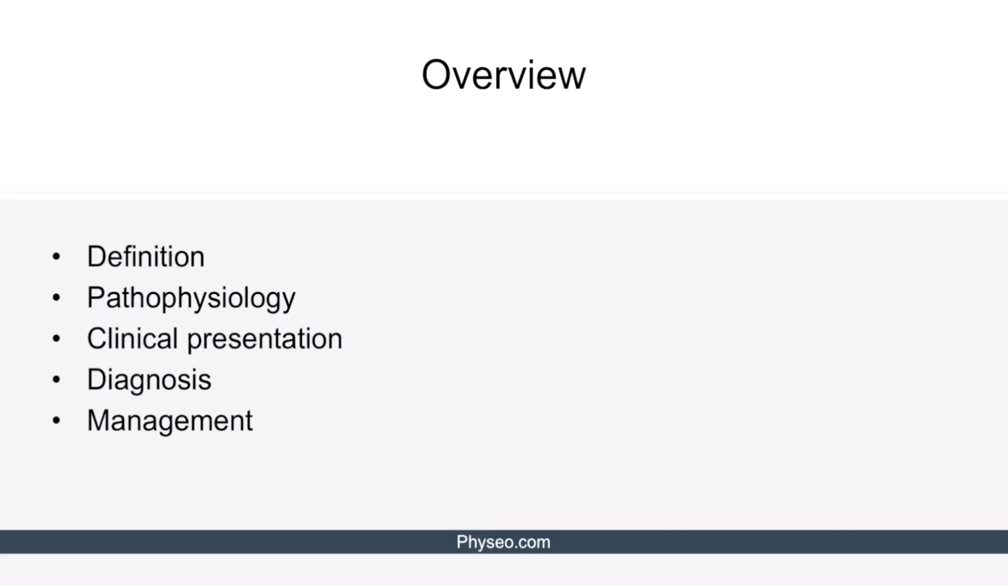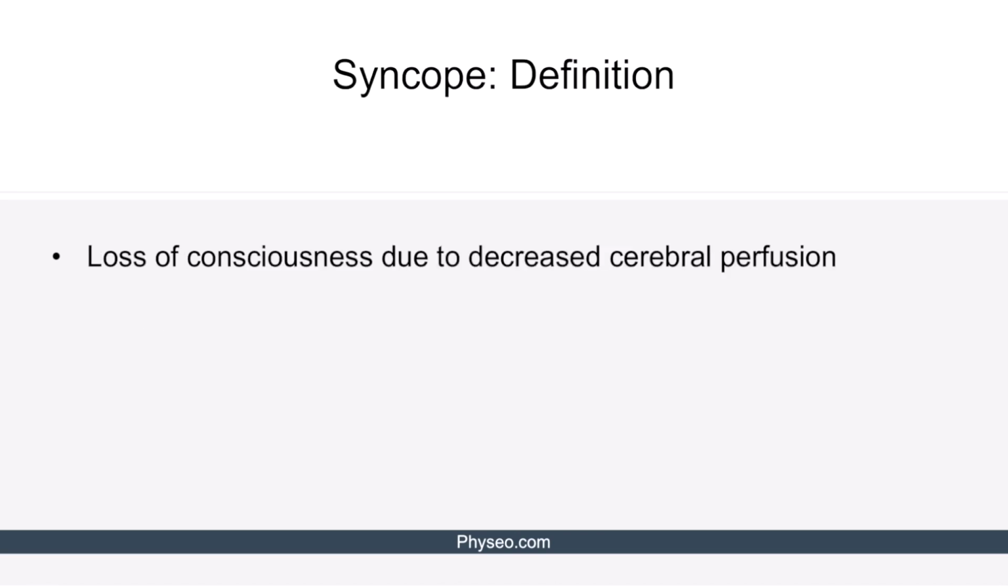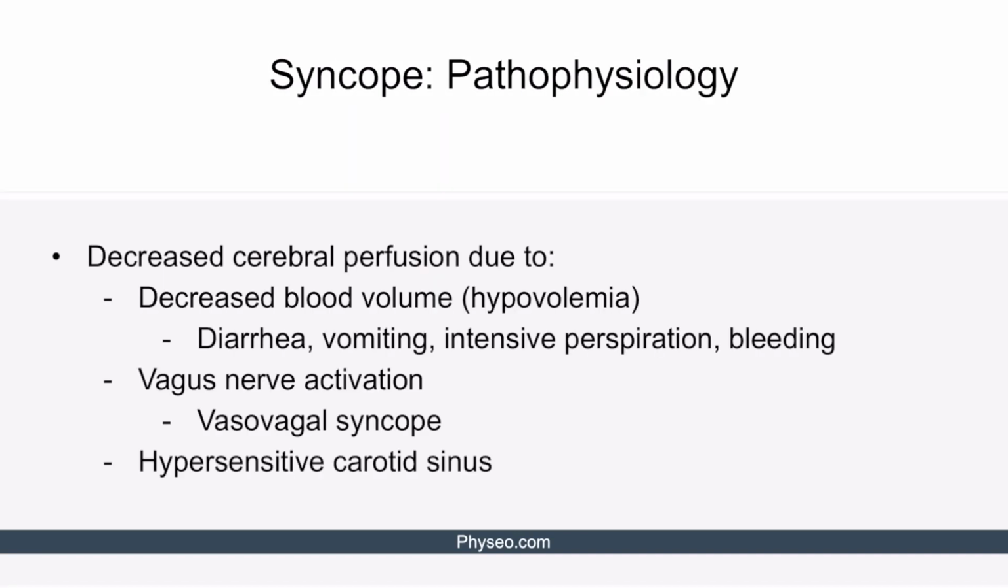Let's begin. Here's a slide reminding us of the sequence that we will use while describing syncope. Syncope is the loss of consciousness due to decreased cerebral perfusion. Regardless of the exact initial mechanism, syncope is always caused by decreased cerebral perfusion.